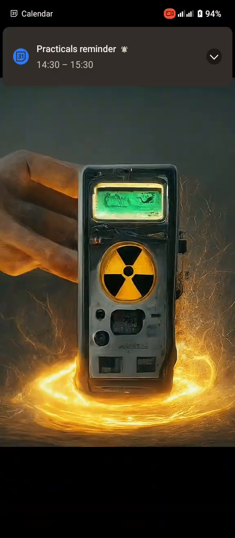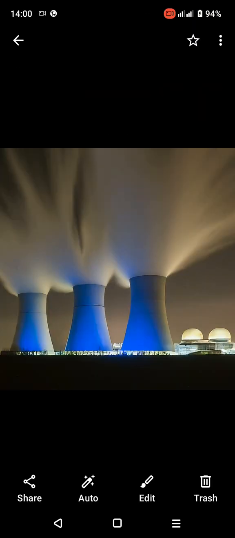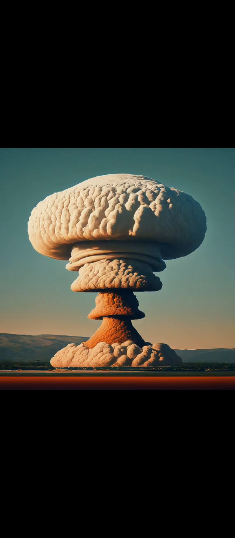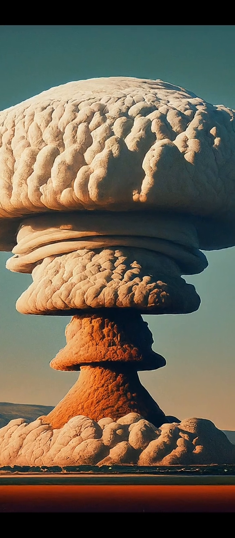History of radioactivity. 33. Henri Becquerel discovered radioactivity in 1896. 34. Marie Curie and Pierre Curie were pioneers in the study of radioactivity. 35. Ernest Rutherford identified alpha, beta, and gamma rays. 36. Nuclear weapons were developed during World War II.